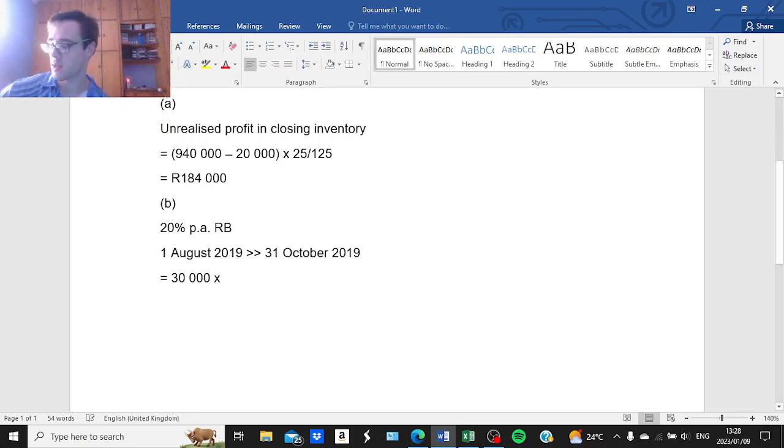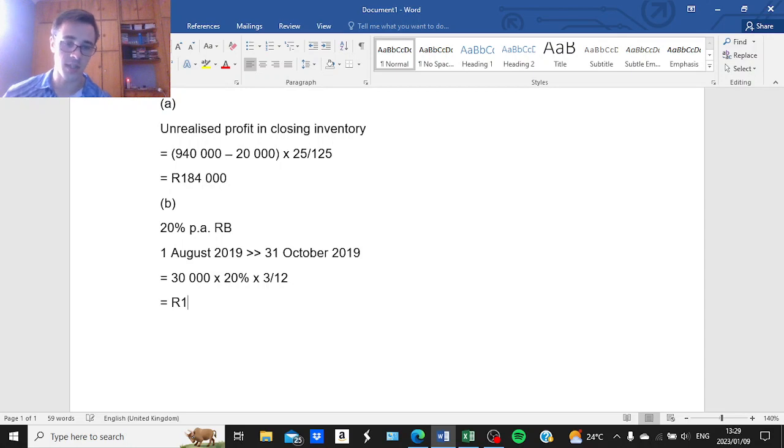You will multiply that by 20%, because that is the depreciation rate used on machinery, and we are calculating depreciation for 3 months. August 2019, September 2019, as well as October 2019.